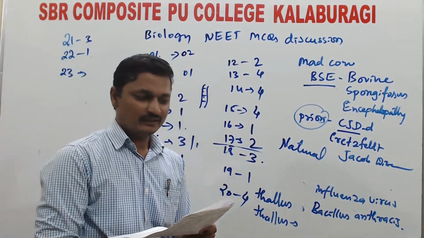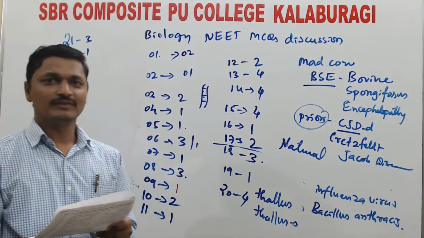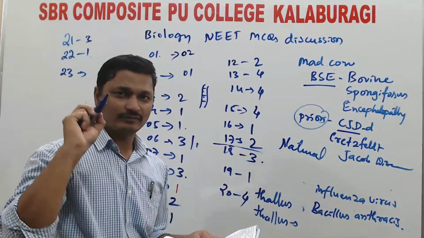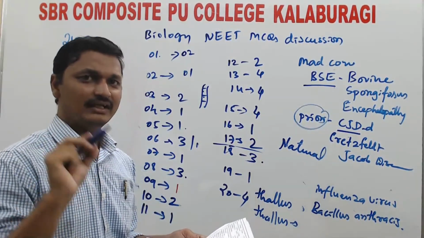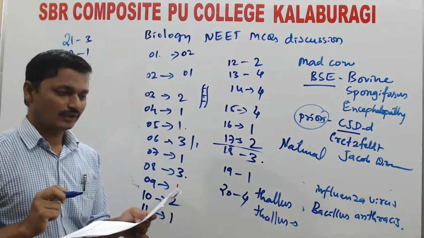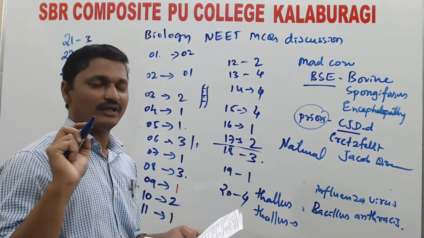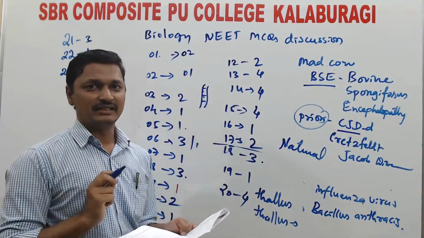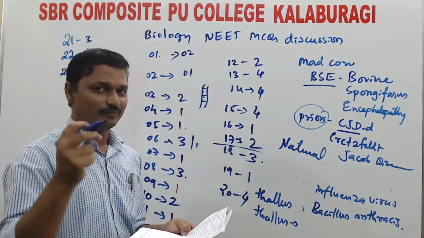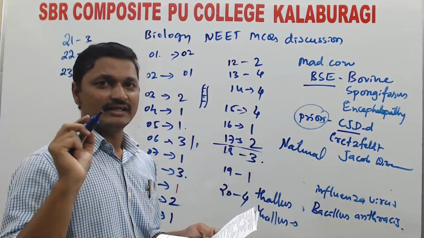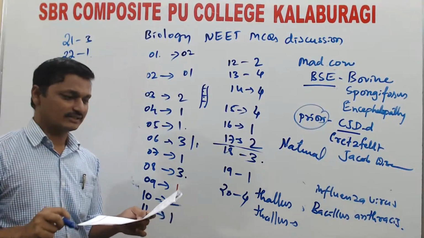First option: fungi are multicellular, but here we find one of the fungi called yeast. Yeast is unicellular. This option is wrong. Now, chitinized cell wall. The cell wall of the fungi is made up of chitin. You can pronounce it either way. A chitinous or chitinized cell wall is correct.